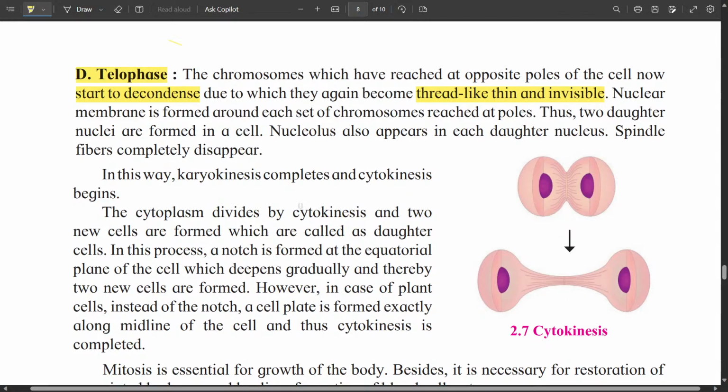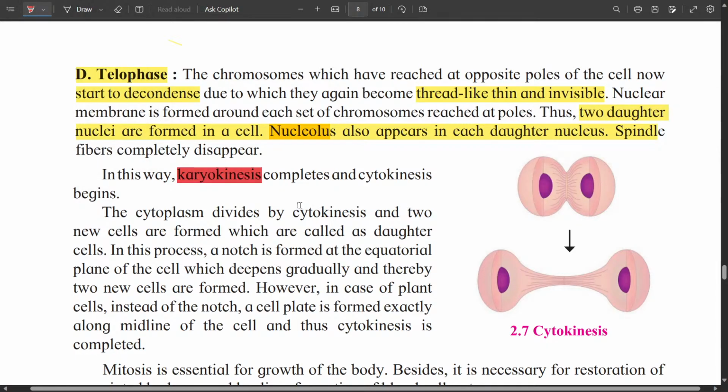Nuclear membrane is formed around each set of chromosomes reached at the poles. Thus, 2 daughter nuclei are formed in a cell. Nucleolus reappears, spindle fibers completely disappear. So this is the telophase, and in this way the karyokinesis is completed.